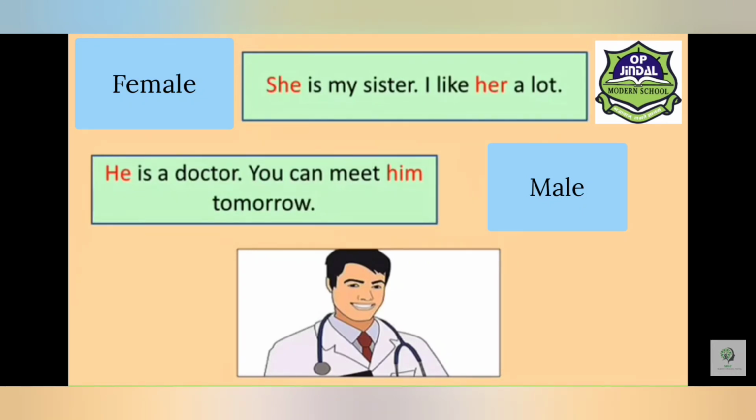Now let us see the use of some common pronouns with the help of a few sentences. For females, we use pronouns such as she or her. Examples: she is my sister. I like her a lot. Here, she and her, these pronouns are used for females. And for males, we use pronouns such as he or him. Like, he is a doctor. You can meet him tomorrow.